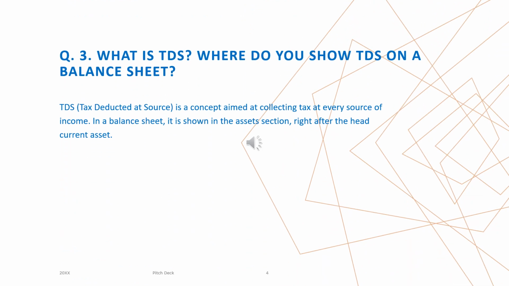What is TDS? Where do you show TDS on the balance sheet? TDS, tax deducted at source, is a concept aimed at collecting tax at every source of income. In the balance sheet, it is shown in the asset section right after the head current assets.